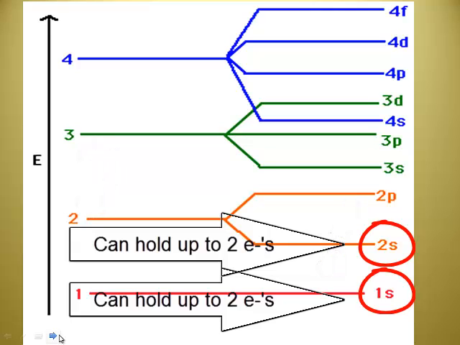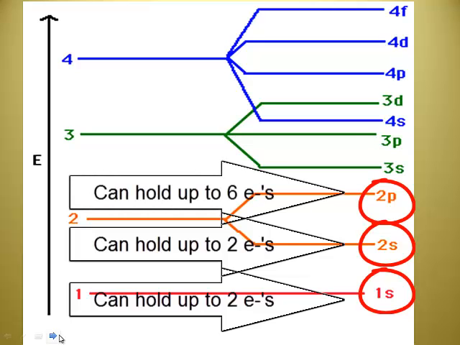The fourth one can go to 2s also, but now 2s is full. So where are you going to go? 2p. Now 2p is kind of fun. P has 3 orbitals, correct? Right: px, py, pz. Each orbital can hold 2 electrons apiece, a total of 6 maximum. So 2p can accommodate 6 electrons.